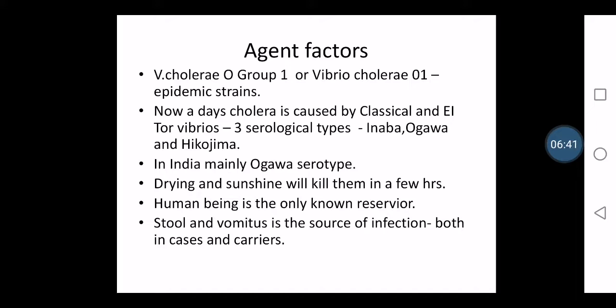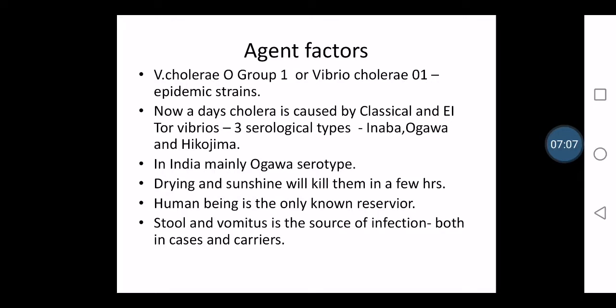Even the period of communicability, in the case of cholera, we can say around 7 to 10 days it can be infectious, and in carriers it can be infectious for 2 to 3 weeks even. So even a carrier can be infectious to others for 2 to 3 weeks. All these things are clearly given in the textbook. You have to follow the textbook along with me.